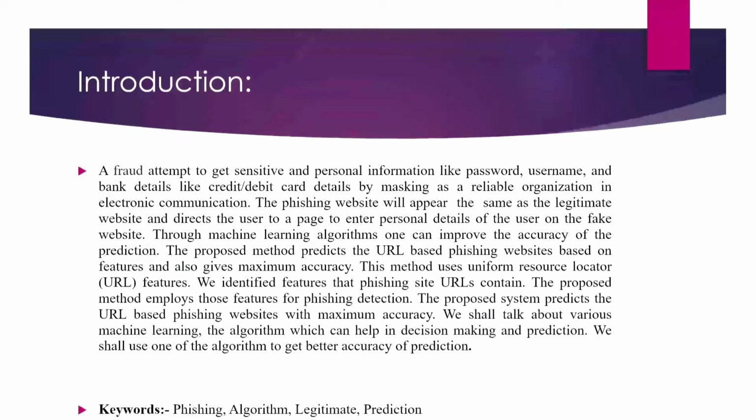Introduction of my project. Why am I taking this topic? Phishing is a fraud attempt to get sensitive and personal information like passwords, usernames, and bank details like credit and debit card details. By masking through phishing URLs, the phishing websites appear the same as legitimate websites and direct users to pages to enter personal details on fake websites. Through machine learning algorithms, one can improve the accuracy of prediction. The proposed method predicts URL-based phishing websites based on features and also gives maximum accuracy.